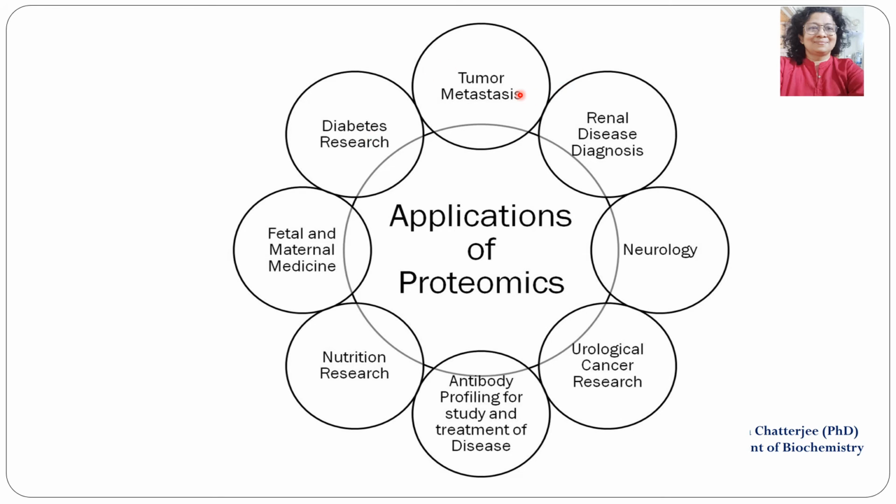Then proteomics can be used in tumor metastasis to find out good markers, then in renal disease for the diagnosis, in neurology, in neurological cancer research, antibody profiling for study and treatment of disease, nutrition research. So these are the applications of proteomics, and all this can be studied with the help of proteomic knowledge.